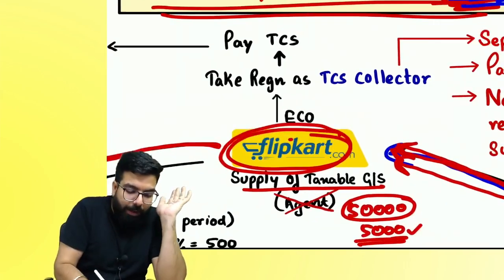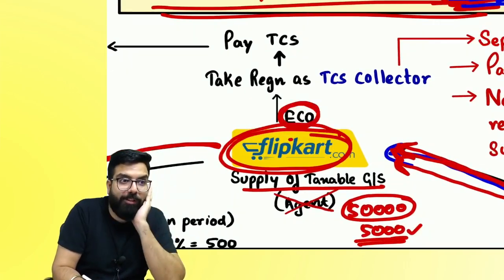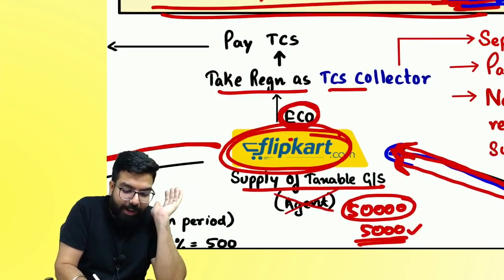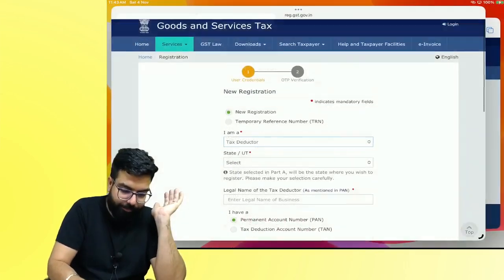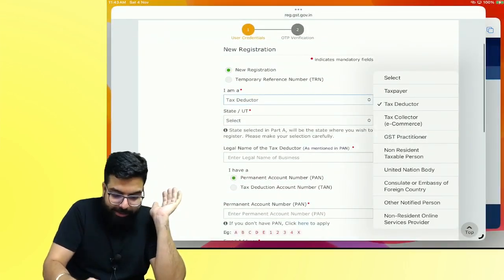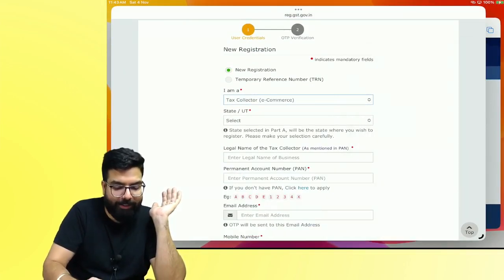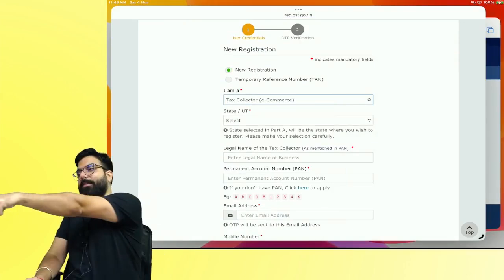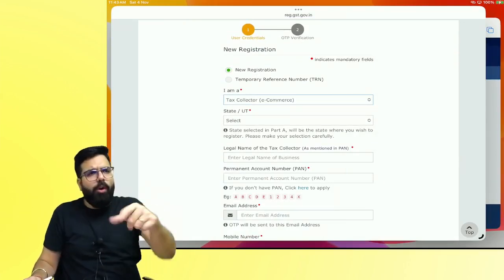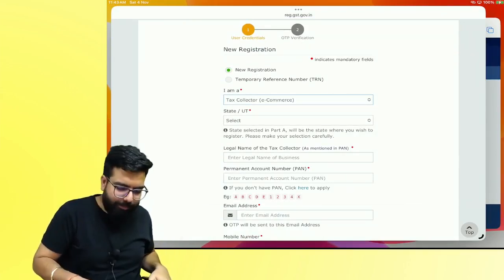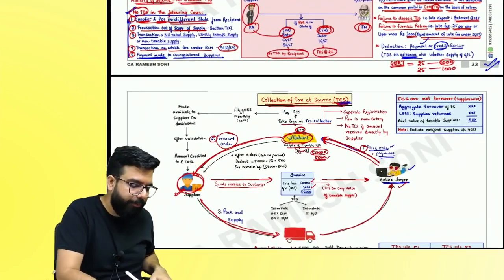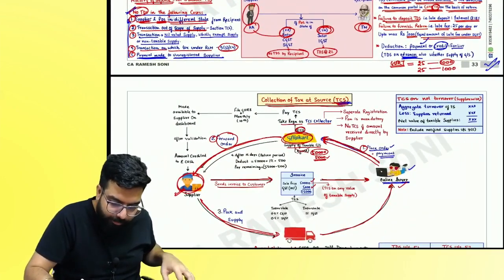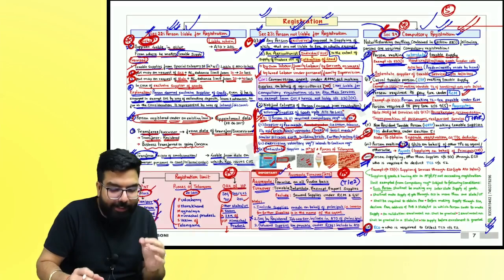My question: to collect TCS, the e-commerce operator has to take registration as a TCS collector. One minute. Who will take it? The e-commerce operator. Who told them to take it? Section number 24, in your registration chapter.